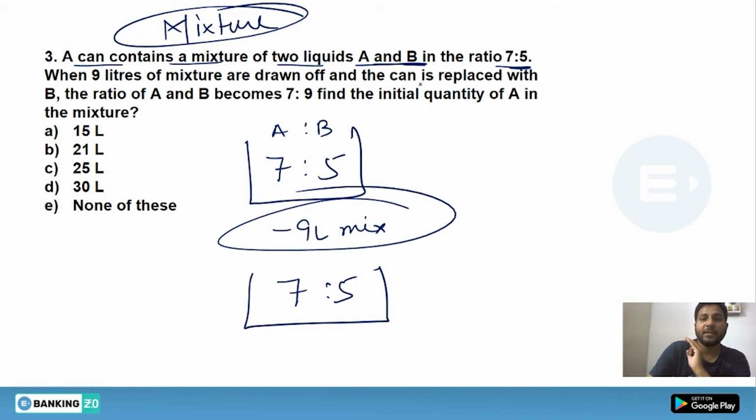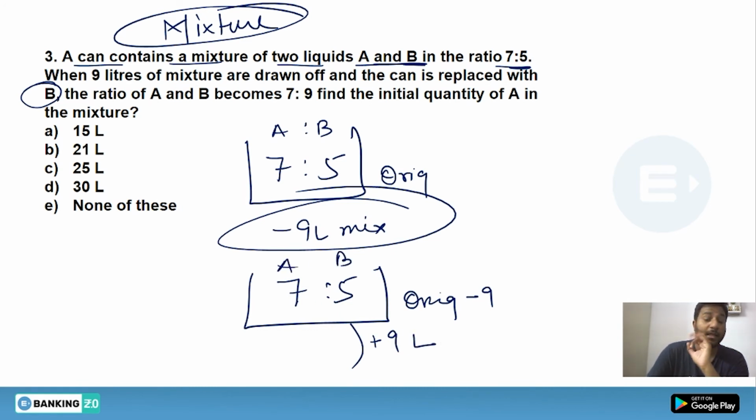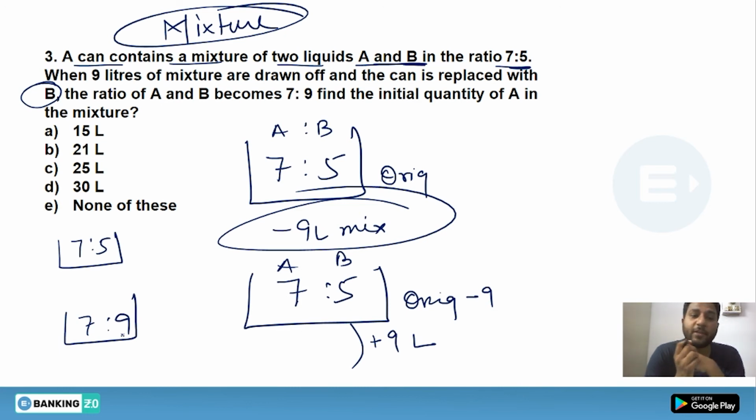Look at this case. 9 liters is drawn off and the can is replaced with B. So basically, from the original volume we have removed 9, and now we will be adding another 9 liters of B. That means the only ratio that will change is that of B. Look at this. The final ratio will become 7:9. Now you are comparing these two ratios.